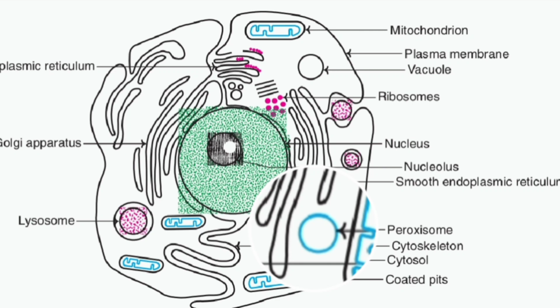Now peroxisomes. Peroxisomes are also spherical or oval, and they are single membrane. They are also called microbodies, and they contain the enzyme catalase. Catalase helps in converting H2O2 to H2O and O2. And peroxisomes oxidize long chain fatty acids which are greater than C18, and are involved in the synthesis of plasmalogens and glycolipids. Plants have glyoxysomes, a special type of peroxisomes, which are involved in the glyoxylate pathway.